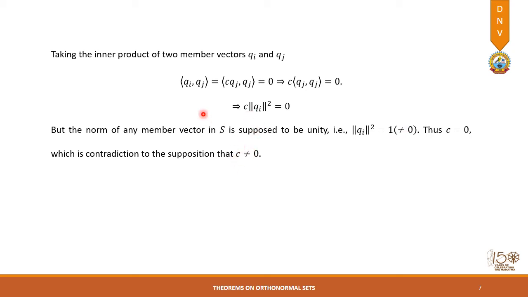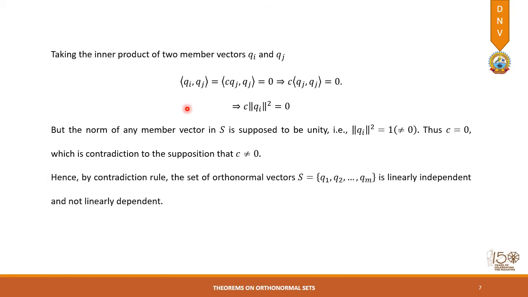That means a vector cannot be expressed as a scalar multiple of another vector in that set, and this says that the set S is linearly independent and not linearly dependent, which we had considered as a contradiction. So a contradiction of a contradiction proves the result that we actually want. So this is the small proof we did with the help of contradiction.